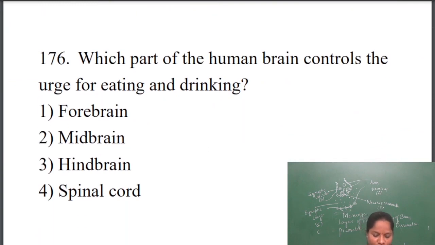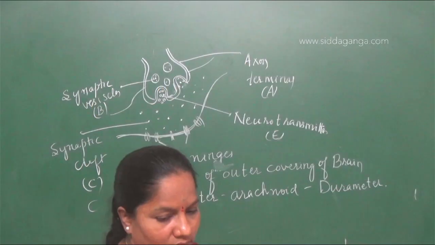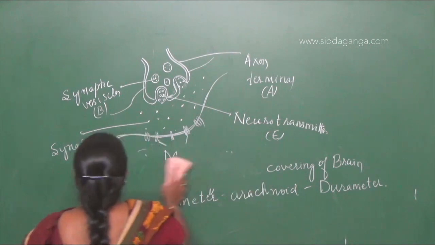Next question. Which part of the human brain controls the urge for eating and drinking? Again, which part of the brain controls the urge for eating and drinking? So here, urge for eating and drinking.